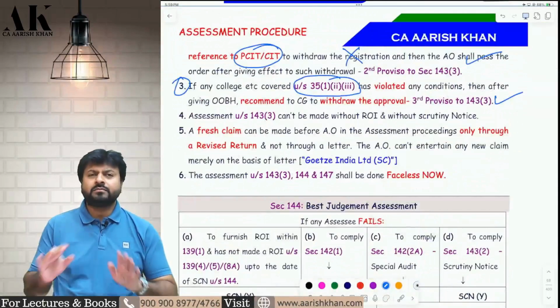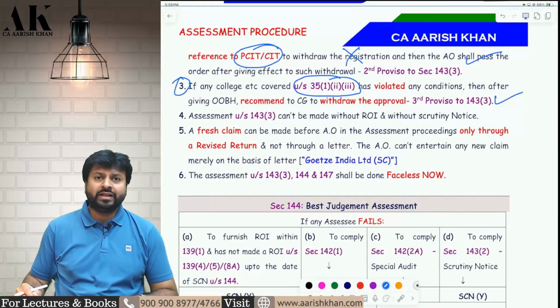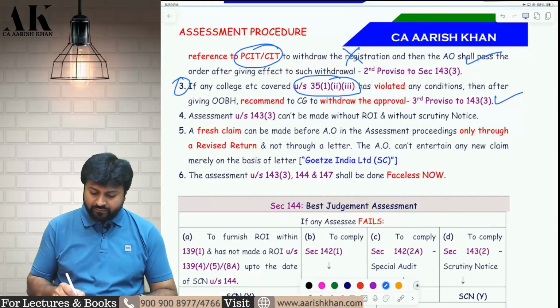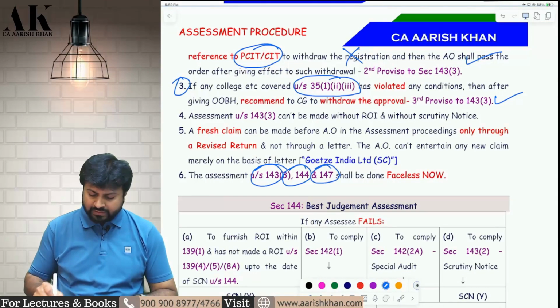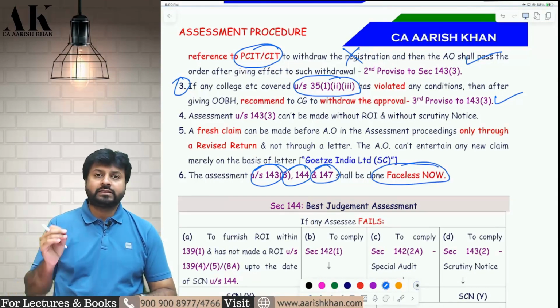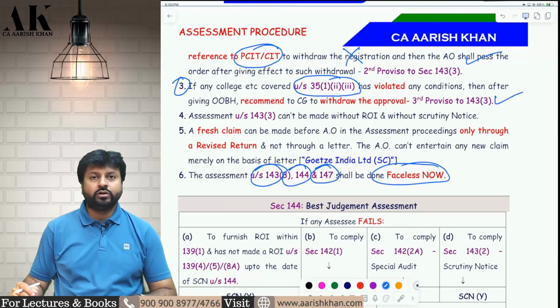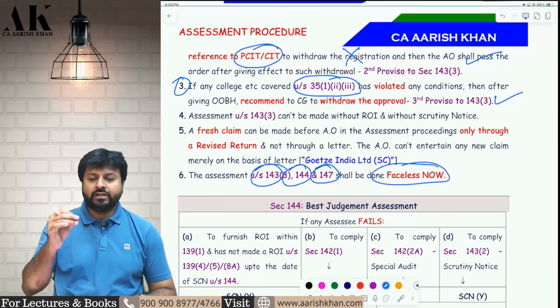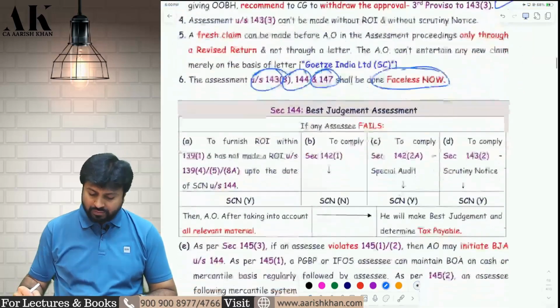Last but not least, all the assessments nowadays are going to be online only, whether it is 143, 144, 147, all of them are going to be what? Faceless. Nothing is going to be physically done in today's world. Everything will be done in a faceless manner. I hope it is clear to all of you.